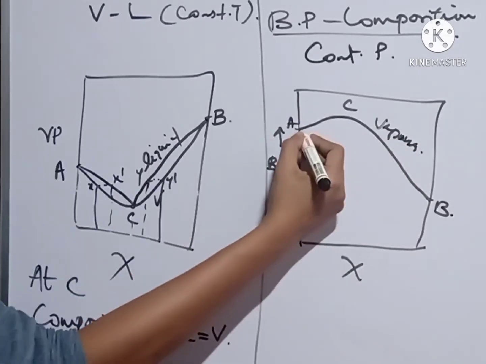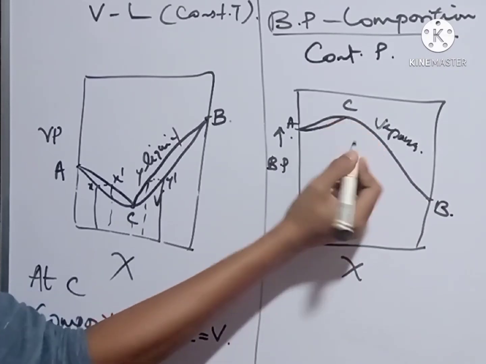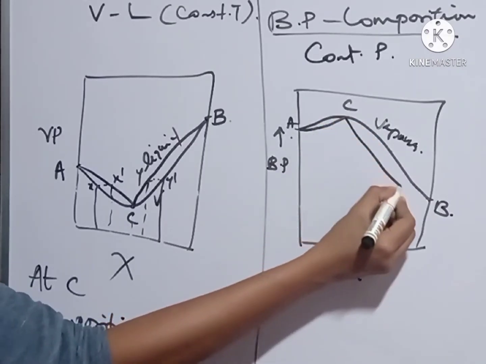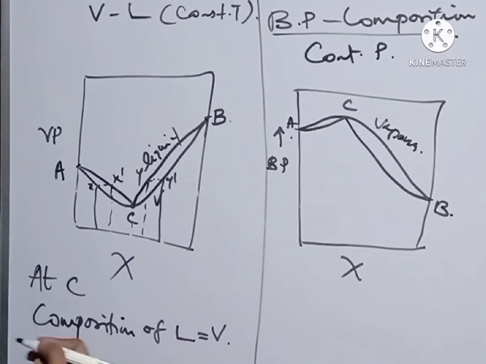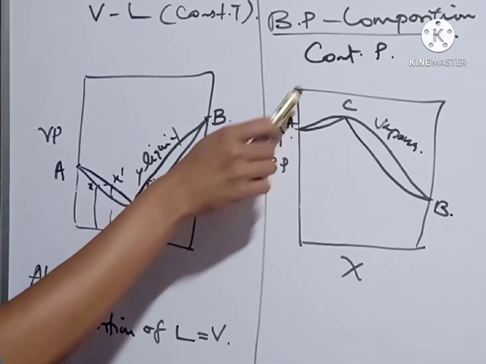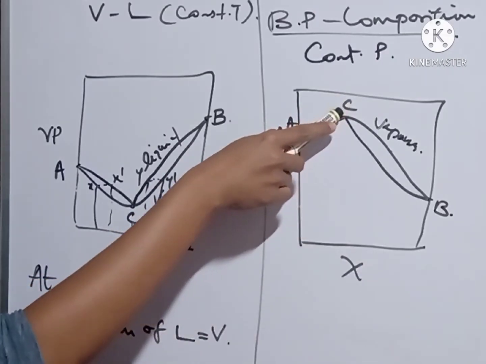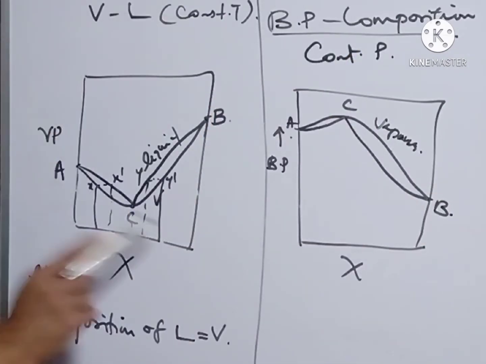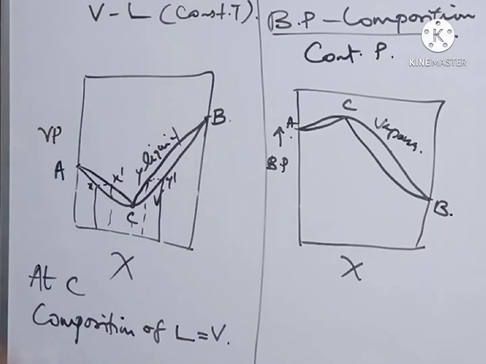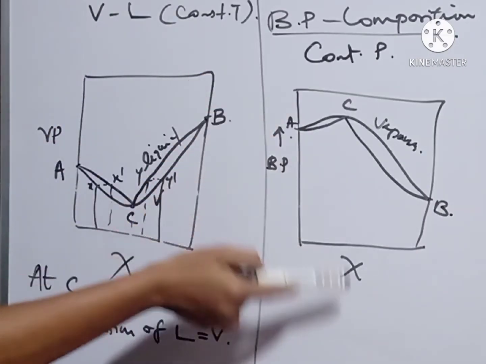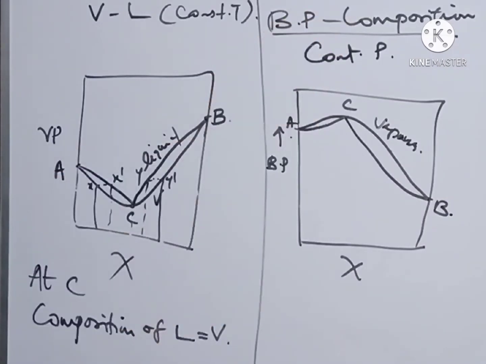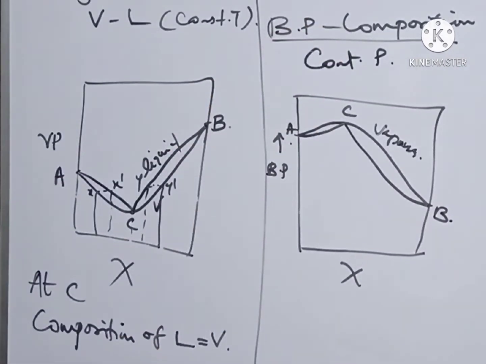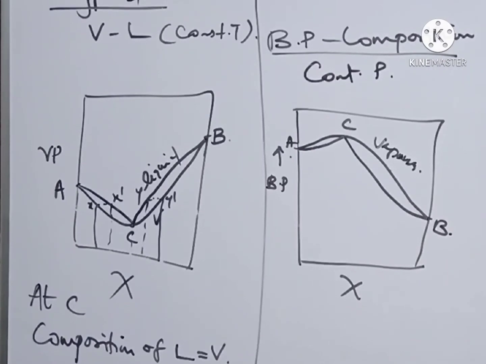Then for liquid composition, it will be like this. Here also the boiling point lies between the points A and the maximum point C, and between the maximum point C and B. The vapor composition, liquid composition curve is plotted at a constant temperature, and the boiling point composition curve is plotted at a constant pressure. So this is how we get boiling point composition curves.